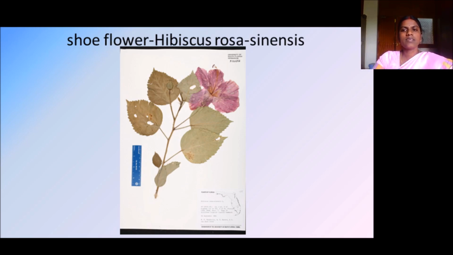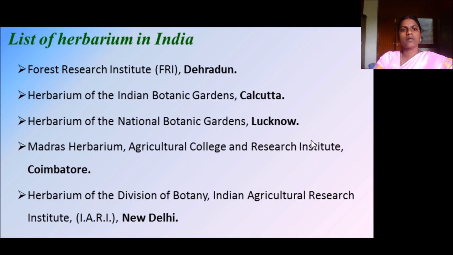Now let us see where we have herbariums in India. These are the herbaria located at the Forest Research Institute, FRI, at Dehradun; the Herbarium of Indian Botanic Gardens at Calcutta; the Herbarium of the National Botanical Gardens, Lucknow; the Madras Herbarium, Agriculture College and Research Institute, Coimbatore; and the Herbarium of the Division of Botany, Indian Agriculture Research Institute, IARI, New Delhi.